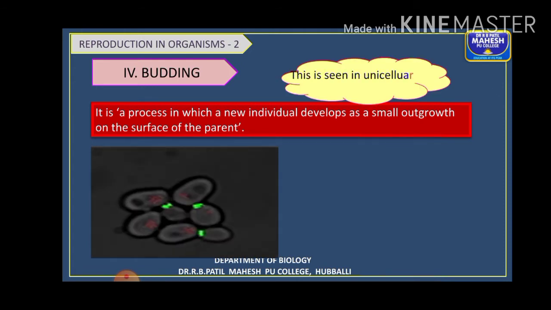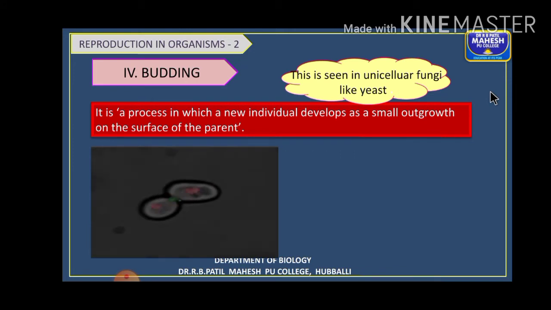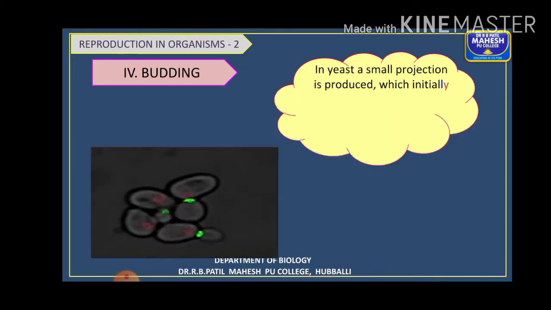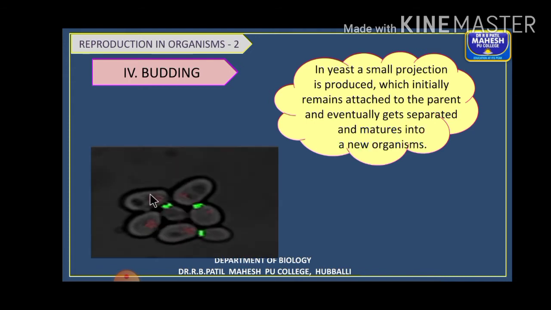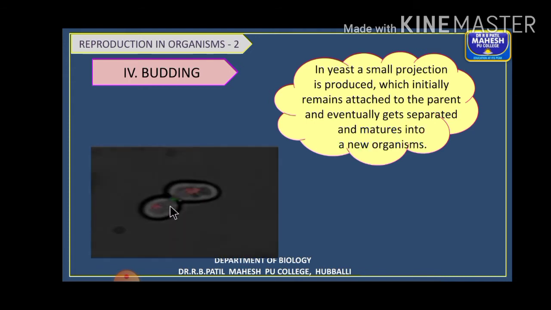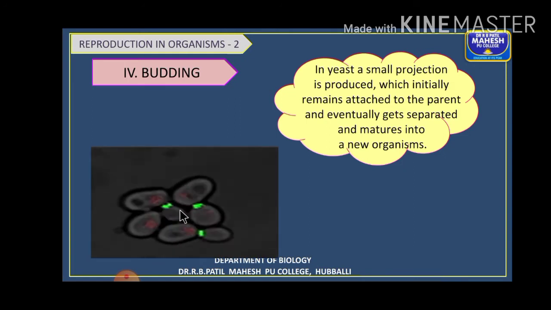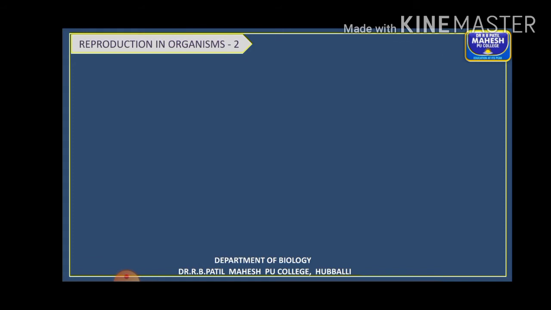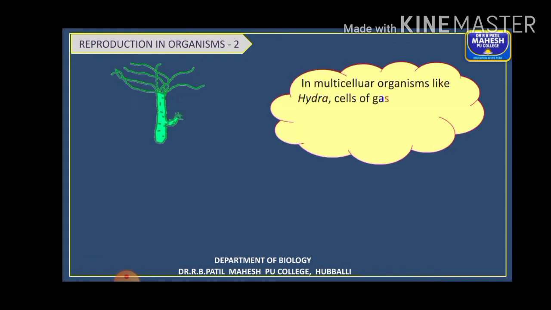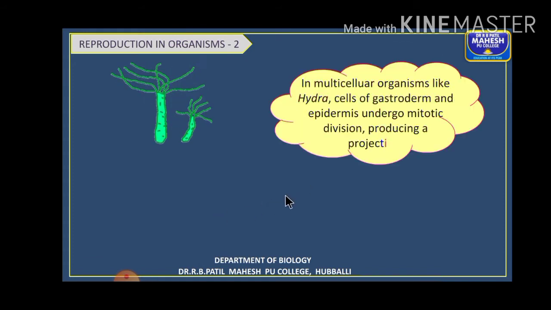So in yeast, children, which is a unicellular fungus, you can see a small projection. Here a single cell starts producing a small outgrowth or projection which remains attached initially to the parent, and slowly it starts separating. Once it is completely developed, it detaches from the parent cell, and then it matures into a new organism, right? This is one example you can see in unicellular forms.